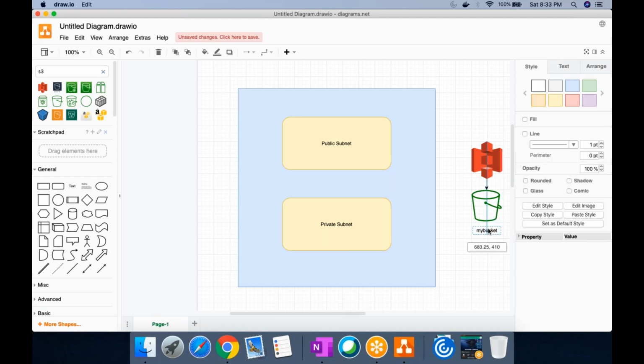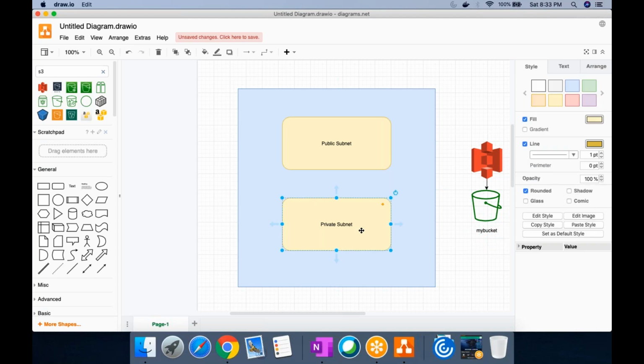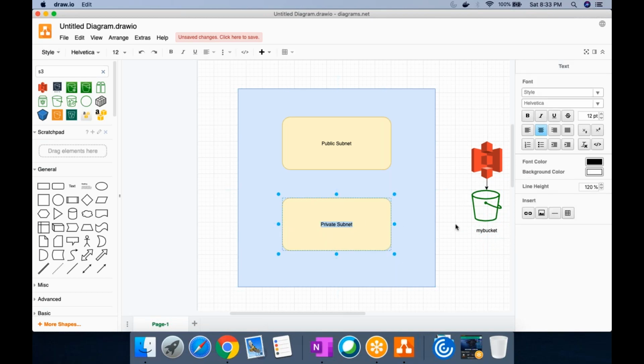Let's say something inside the private subnet needs access to my bucket.